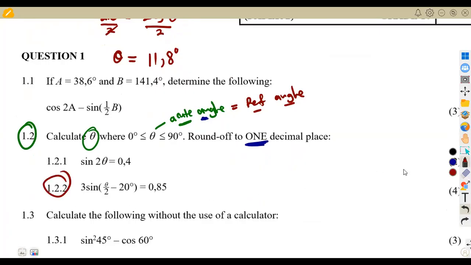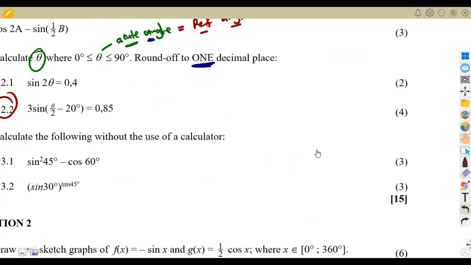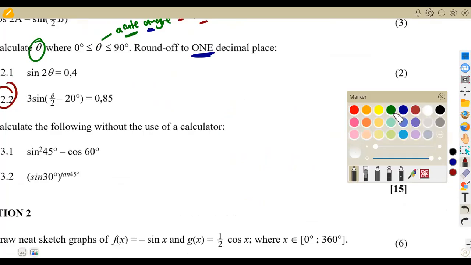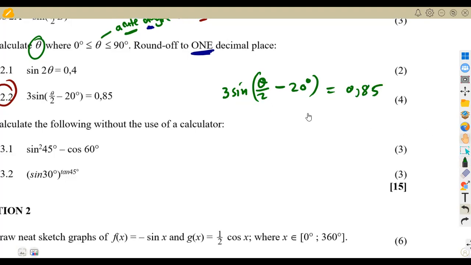All right, so we have got a similar scenario in this case on question 3. I'm just going to utilize this space. I think I'm just going to be able to write everything here clearly. So this now is 3 sine of theta over 2, minus 20 degrees, which is equal to 0.85. Be careful when you have a question like this.